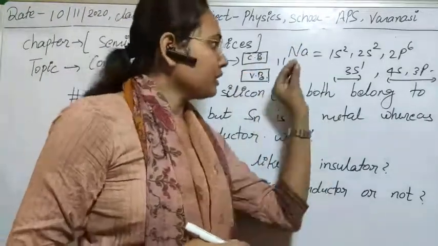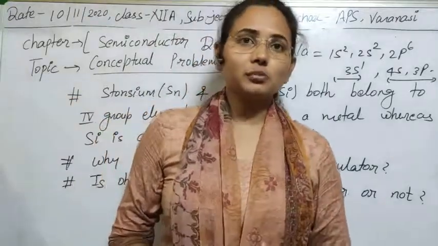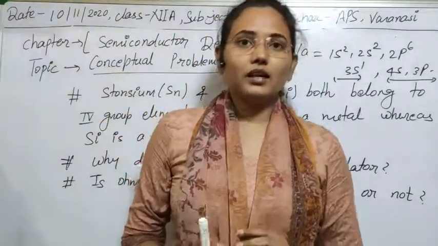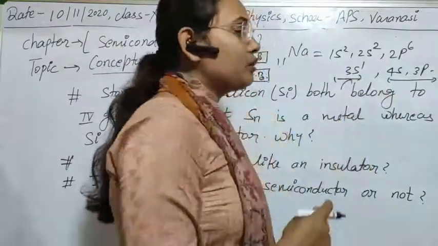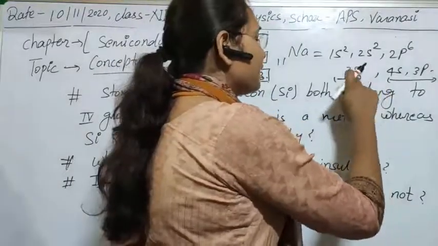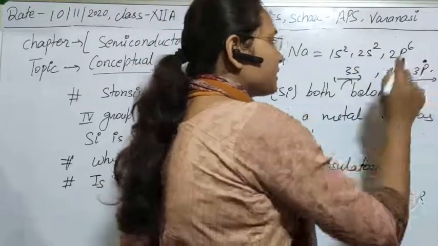And one more thing, how the conduction process is possible. As you know, if we provide energy from outside to this electron, it gets energy and can go into the excited level.